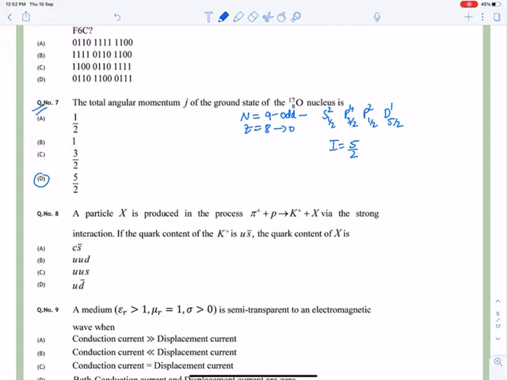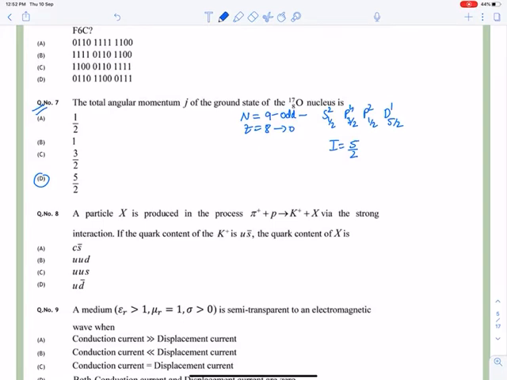Okay, remember, if there is an even number of protons or neutrons, that will not give any angular momentum. It has zero angular momentum. Total angular momentum will come only from the odd nucleon.